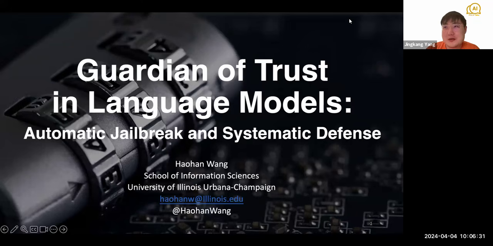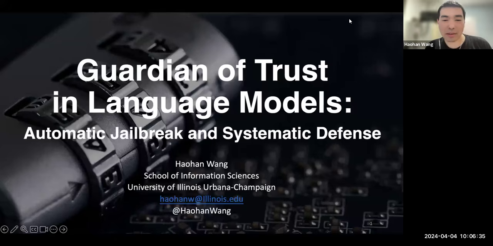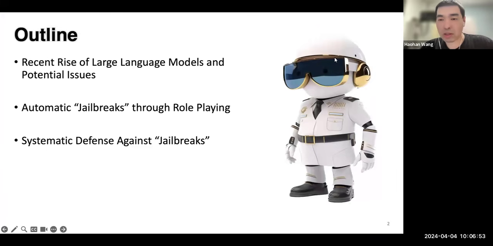Okay. Sure. Thank you for the introduction, and also thank you for having me here. Today I'm going to share this talk called Guardian of Trust in Language Models: automatic jailbreak and systematic defense. For this talk, it will fall into three parts.